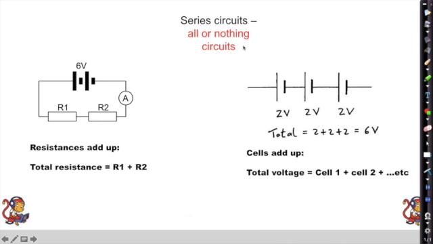Again, series circuit, so all or nothing circuit. Here the resistances will add up. The resistance of that resistor will add together with that one to make the total resistance. So whatever they are, you just add them together if they're in series. Same with cells in series. A cell is just one of a battery. When you get lots of them, they're called a battery. These will add up when they're in series like that. So 2, 2 and 2 will make 6.